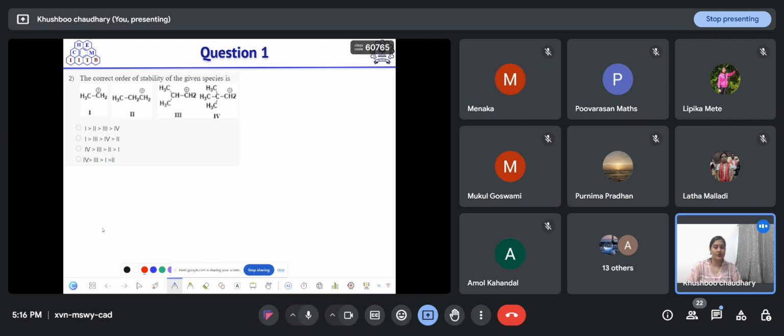So here you have to find out the correct order of stability of these carbocations. We already discussed the factors that affect the stability of carbocation. Now you have to find out the stability order, and on what factor you will decide the stability.